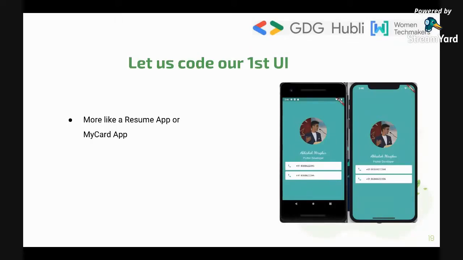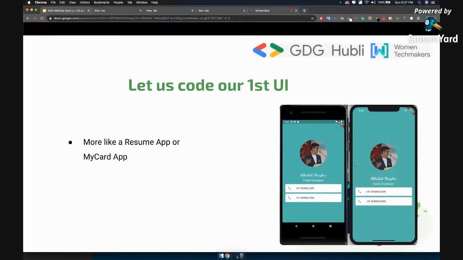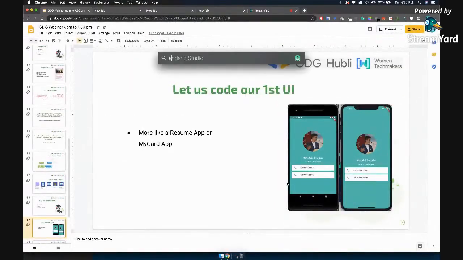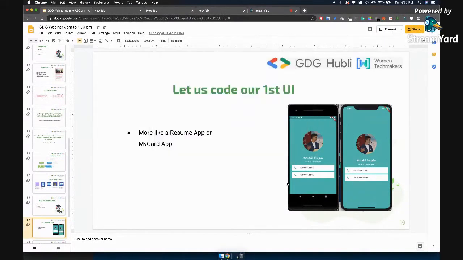Now let us begin coding our first application. On the right side, you can see we have our application. You might be wondering, this looks like a 2018 or 2019 kind of UI. But in order to understand the basics, we are going with this. We will build nice looking applications in the future. This application is more like a resume app, or you can also call it a my card app. All right, let's get on with the live coding. So let's start Android Studio.